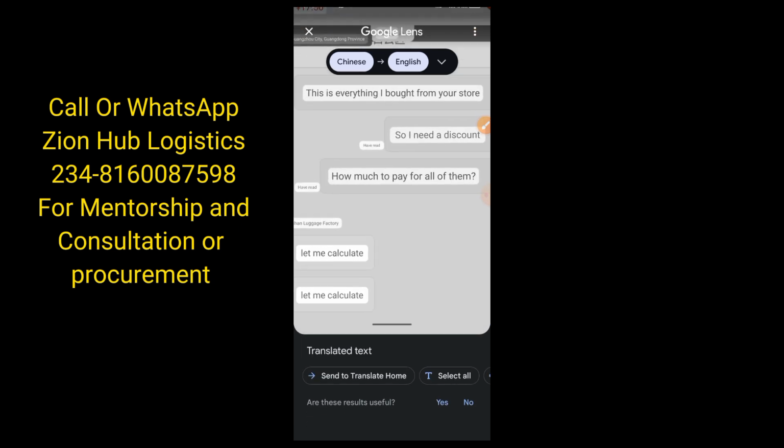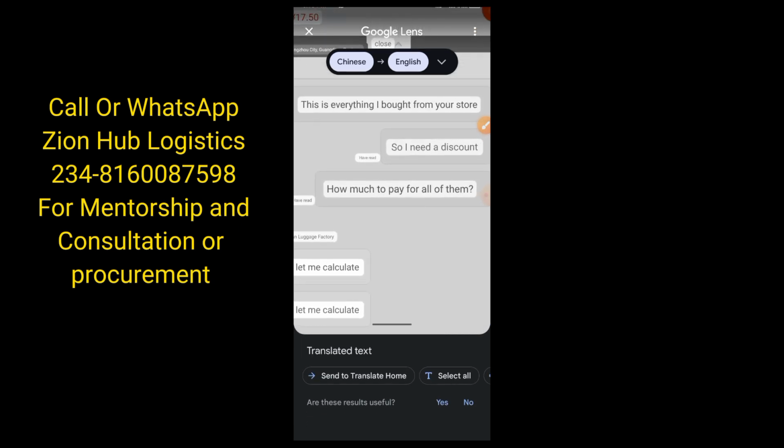So now this is what I sent to this supplier. I said, this is everything I bought from your store. Like, I wanted to buy. It is that translator that translated wrongly, right? So I now said I need a discount. This is where I told the supplier here. I said I need a discount, and I said how much to pay for all of them.